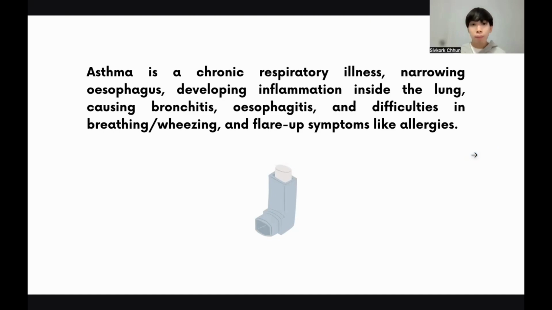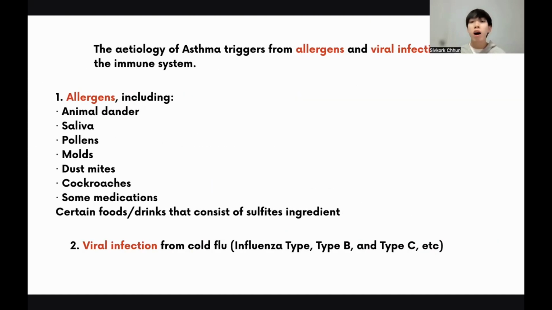The root cause of asthma develops from allergens and virus infections. Allergens can be found in animal dander, saliva, pollens, molds, dust mites, cockroaches, some medications, and certain foods and drinks that contain sulfites, including wine or beer. These are all allergens that can develop asthma. Viral infections include cold and flu viruses, like influenza type A, type B, and type C. These are the etiology of asthma development.